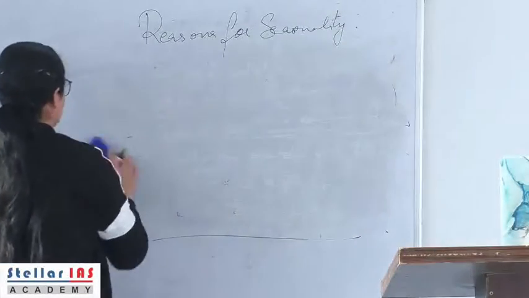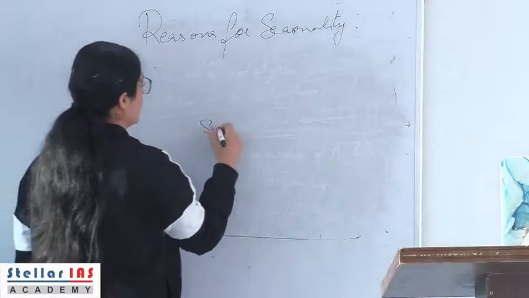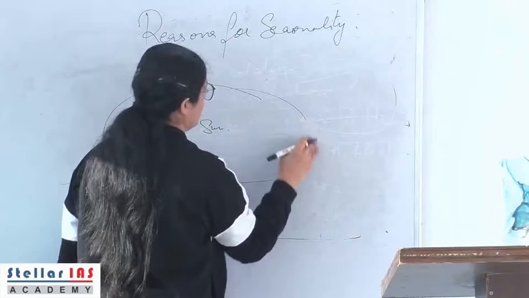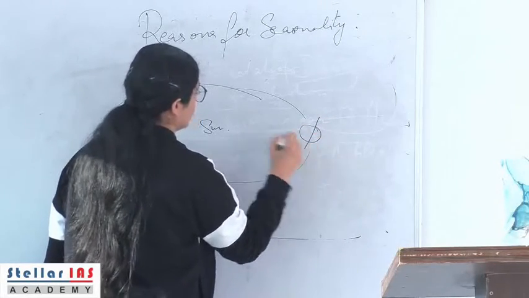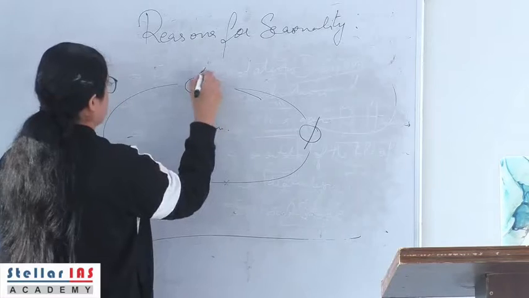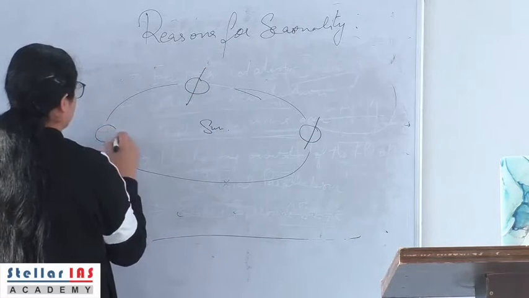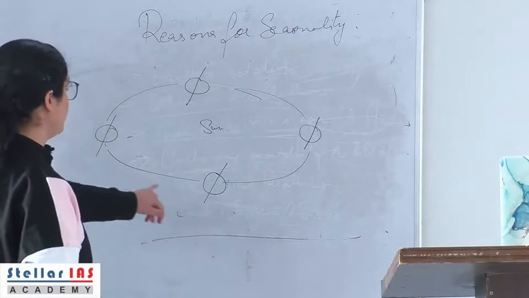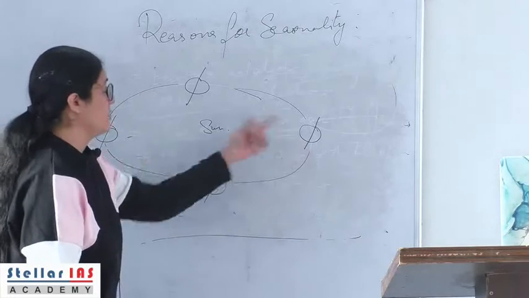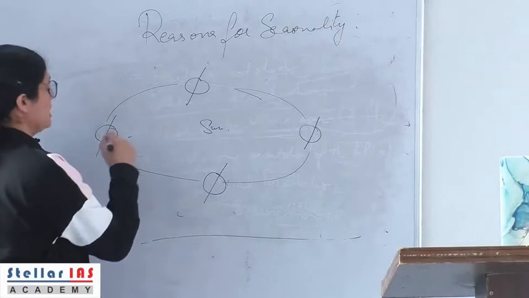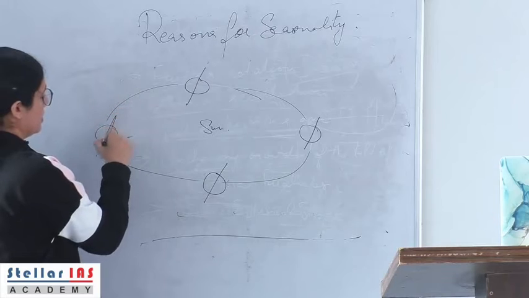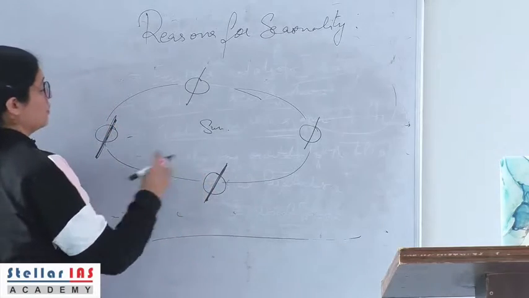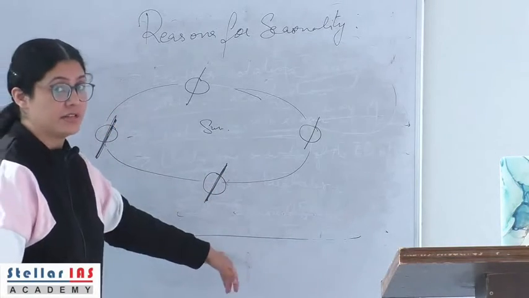So what is unchanging orientation of Earth's axis, or axial parallelism? Now as you see, if this is the sun, this is the orbit of revolution, this is your Earth, this is its axis. Now if you observe at all these four positions, at any given time the axis of the Earth is parallel to its position at a different time.